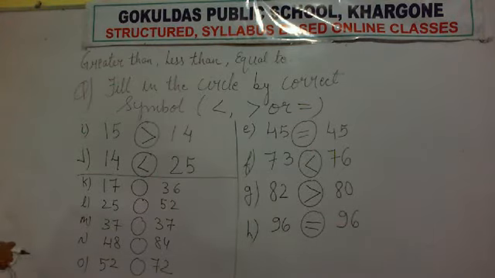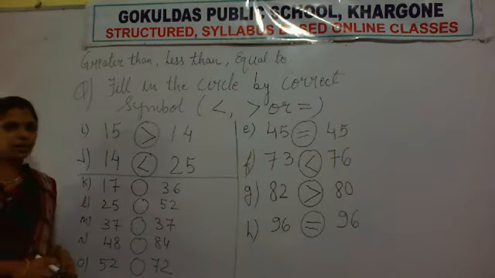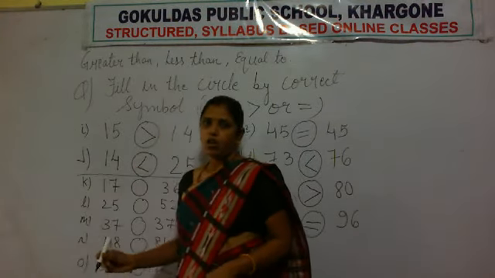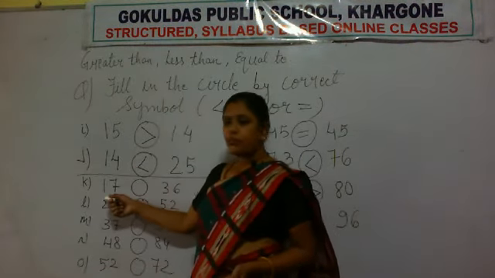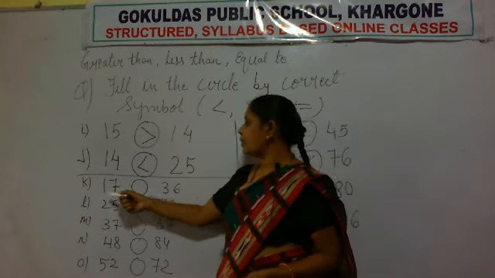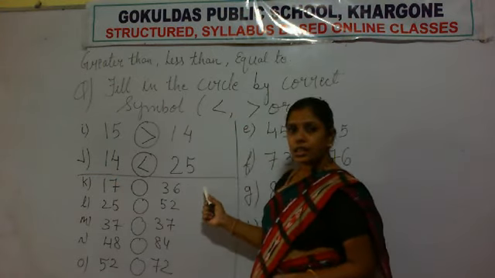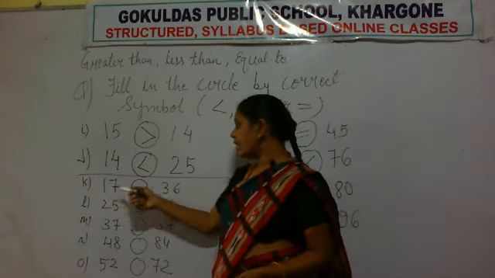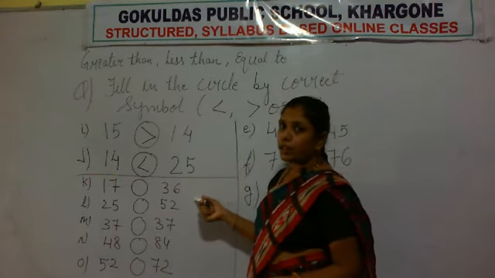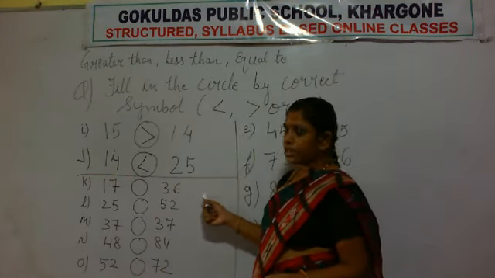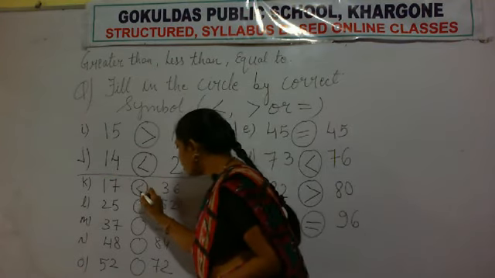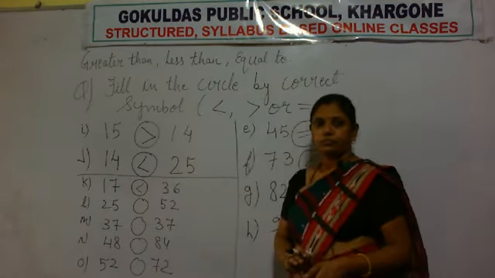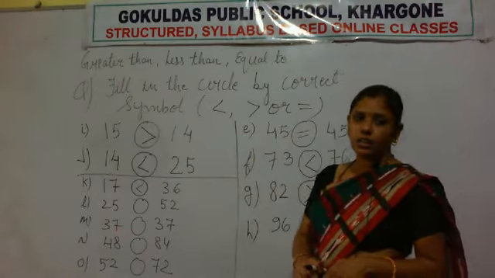So I hope all of you have done these 5 questions. Okay, so check your answers. Now I am writing the answer on the board. You check whether you have written right or not. Okay, so see the first question. The two numbers are 17 and 36. Which number is bigger? 36 is bigger. So this symbol will come. You have written right. Good.